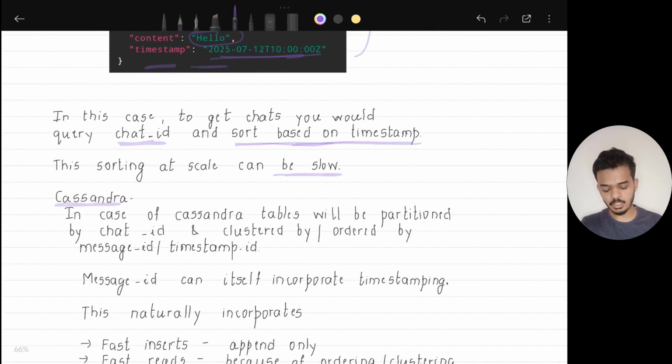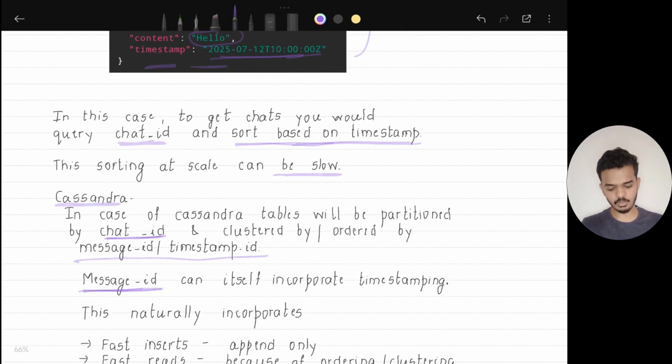If we use Cassandra, the tables will be partitioned based on chat ID. So for each chat ID we'll have a table, and this table would be ordered by message ID or timestamp ID. We could incorporate timestamping in the message ID itself. So using the message ID we will be able to know the ordering in which the messages were sent.